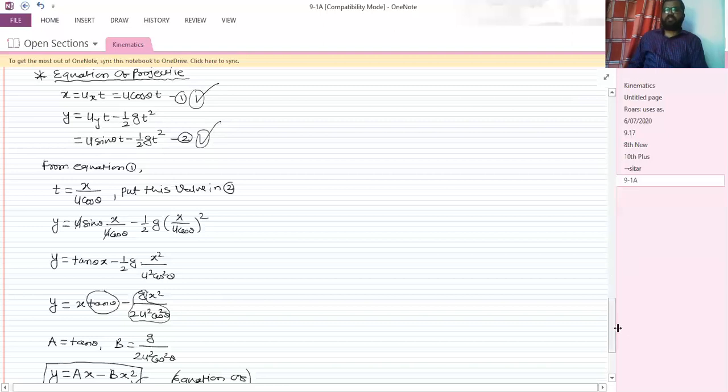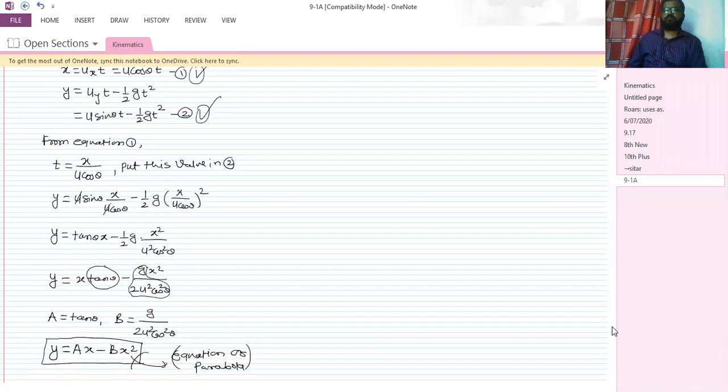So I hope this is clear now, right? Understood? Scroll up. Trajectory is nothing but the path, Zaki. Trajectory is nothing but the path.